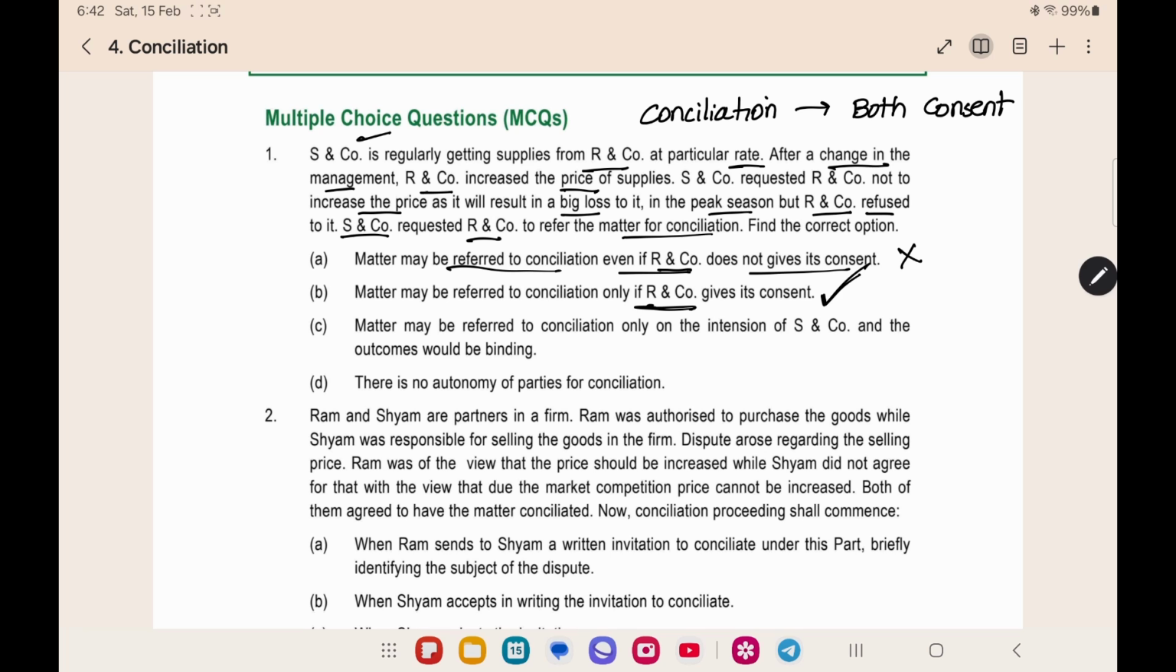Now, here we have to see the next option also. The matter may be referred to conciliation only on the intention of S&N Company and the outcome would be binding. This is obviously a wrong answer, but I am reading this option to make you know that the binding part is wrong. The conciliation outcome is not binding. Only when a settlement agreement is signed under conciliation is it binding. Just the outcome is not binding. This is one thing you have to know.